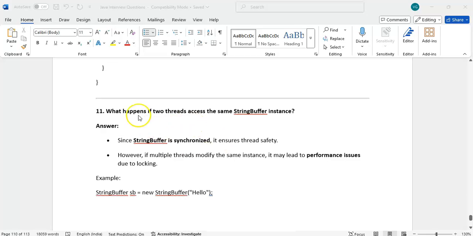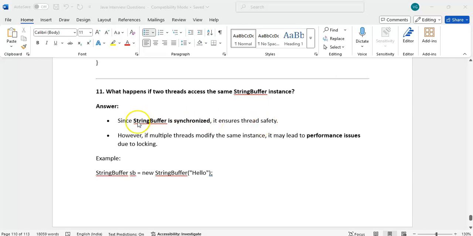What happens if two threads access the same StringBuffer instance? Since StringBuffer is synchronized, it ensures thread safety. However, if multiple threads modify the same instance, it may lead to performance issues due to locking. That means StringBuffer will allow only one thread at a time, and another thread should wait. That means performance will become a little bit slow.